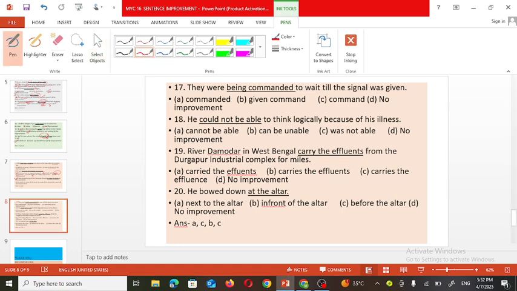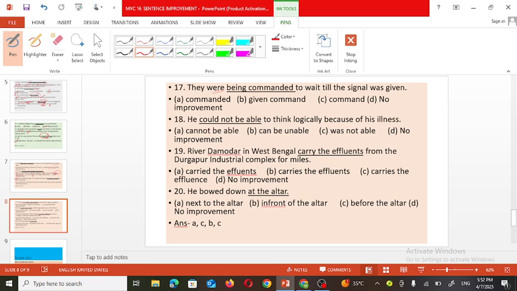They were being commanded to wait till the signal was given. They were being commanded. This shows where we can use this, by whom they were commanded.